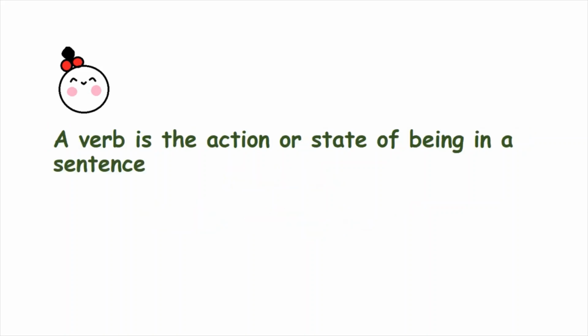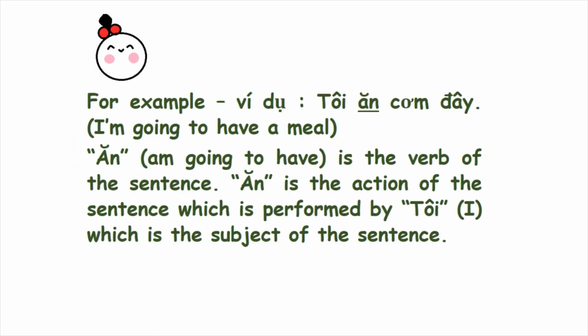A verb is the action or state of being in the sentence. For example, ví dụ, tôi ăn cơm đây, I'm going to have a meal. Ăn, I'm going to have is the verb of the sentence. Ăn is the action of the sentence, which is performed by tôi, I, which is the subject of the sentence.